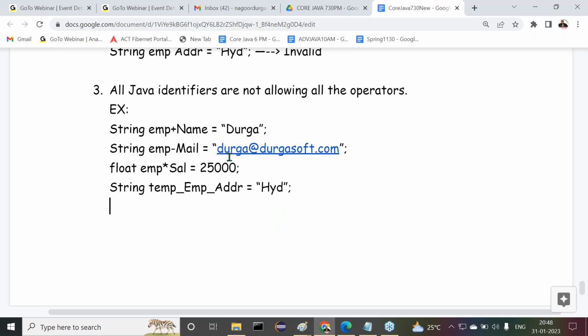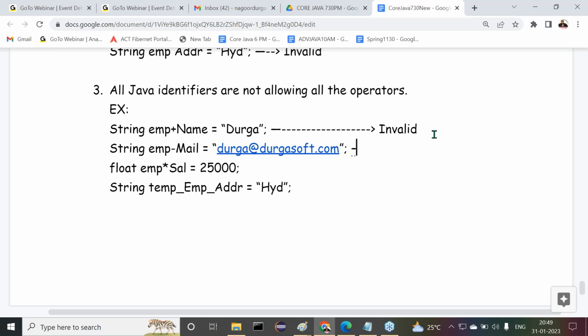So these are the operator-related things I provided. Now tell me, all of you. What is the first one here? Valid or invalid now? Here we provided a plus. Is that plus possible or not possible? Not possible here. So this is invalid. Not at all possible. Why? Because identifiers do not allow operators.